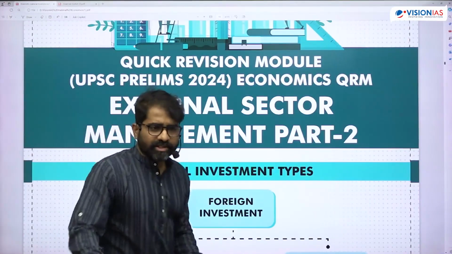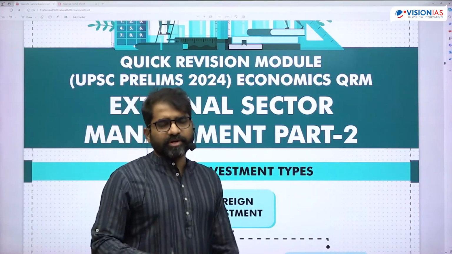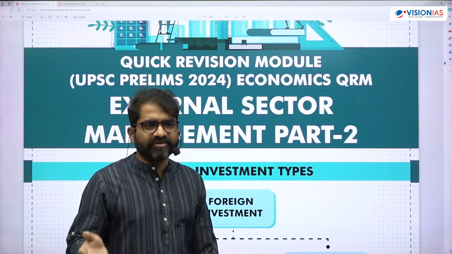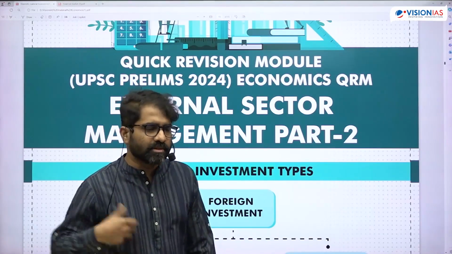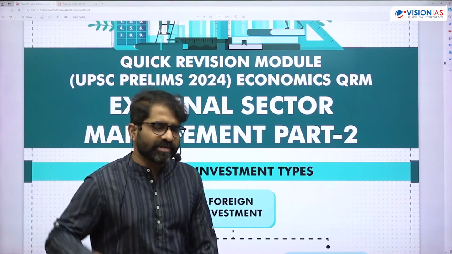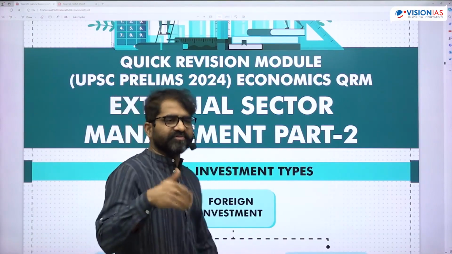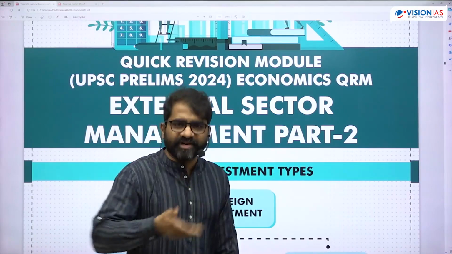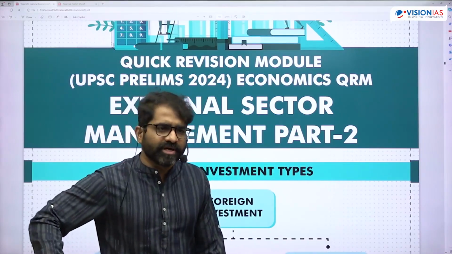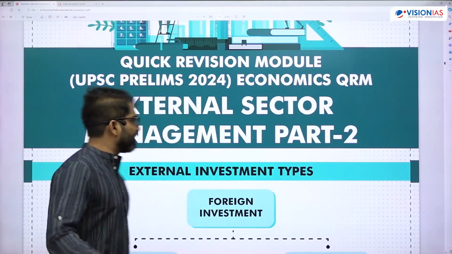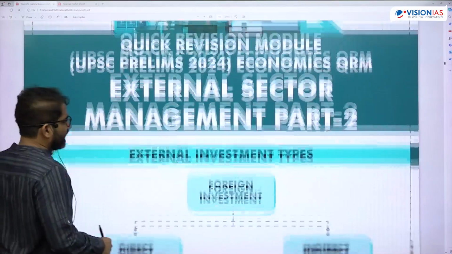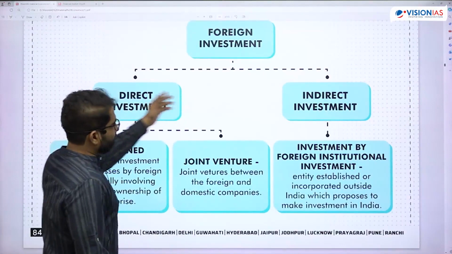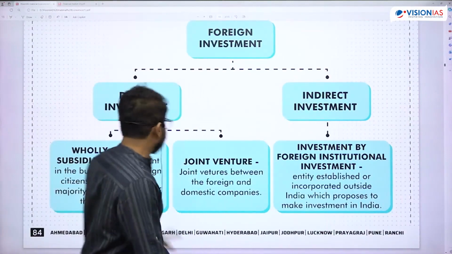So till here, I think we'll dig deeper now. When we talk about different investments, one is FDI, and then we have portfolio investments, that is foreign portfolio investment. In the foreign portfolio investment, you have FII. You can classify that also. You have QFIs, qualified foreign investors, and you can have sub-account holders. So if I dig deeper, foreign investments can be classified into direct investment and indirect investment.